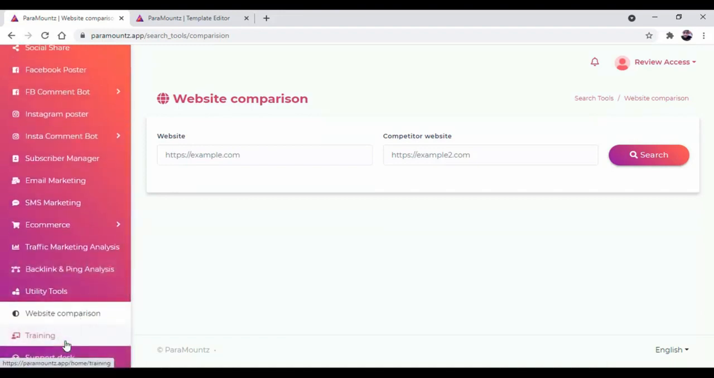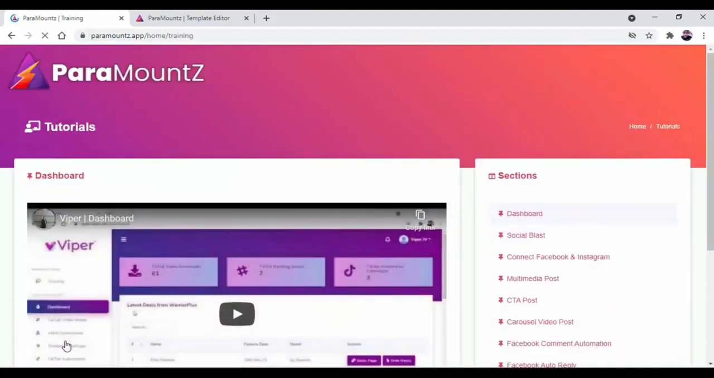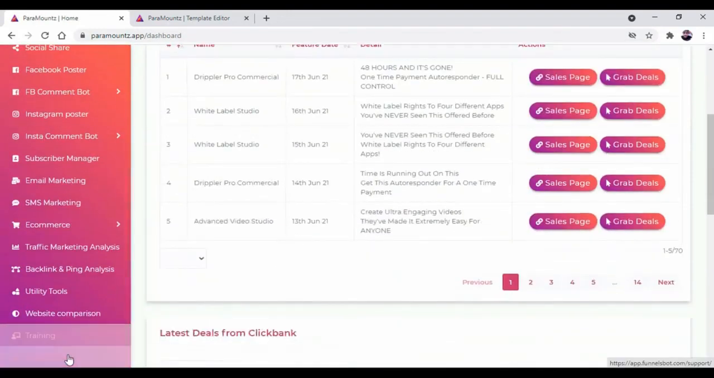Then there is a detailed training video where you can get each and everything of this software in front of you. If you are finding any difficulty using this software, contact our support desk, raise a support ticket, and our 24/7 support will reach out to you as soon as possible.